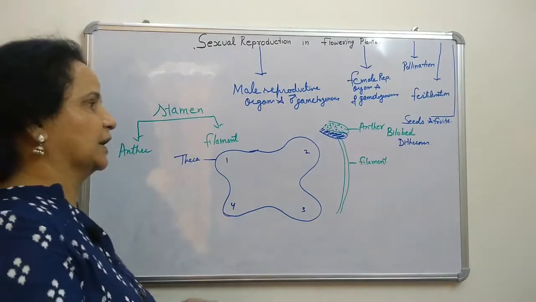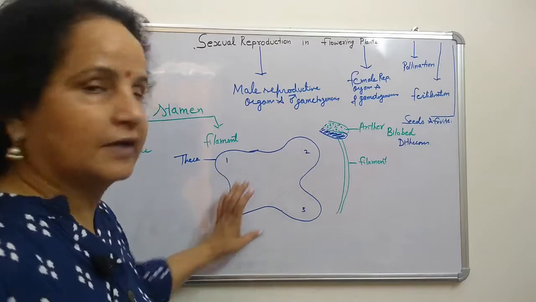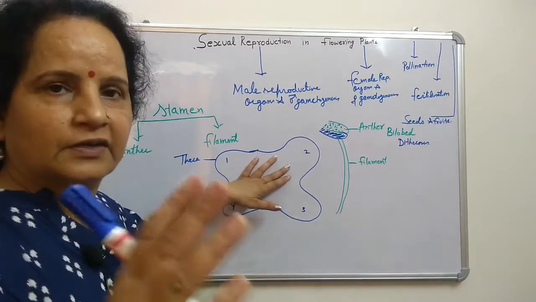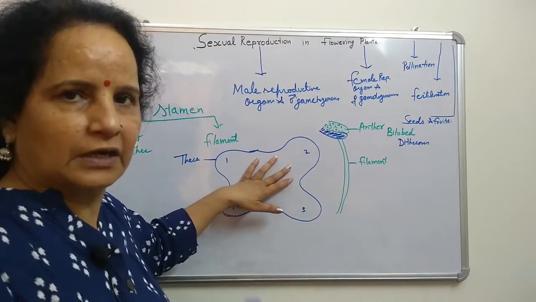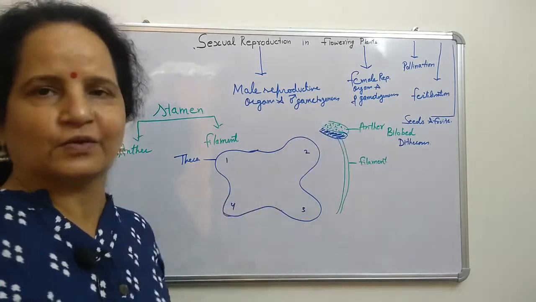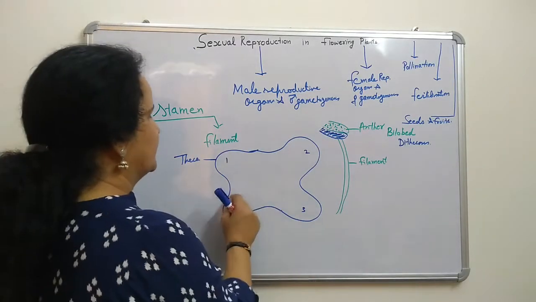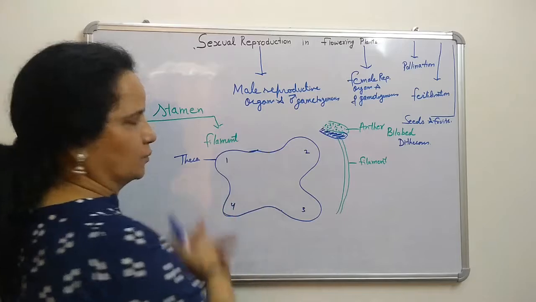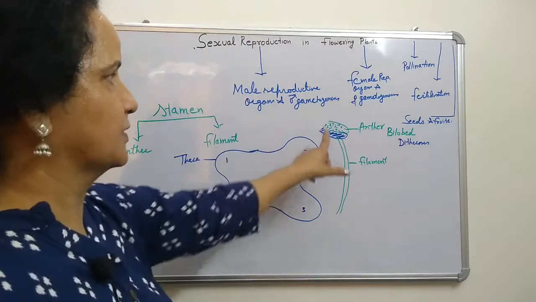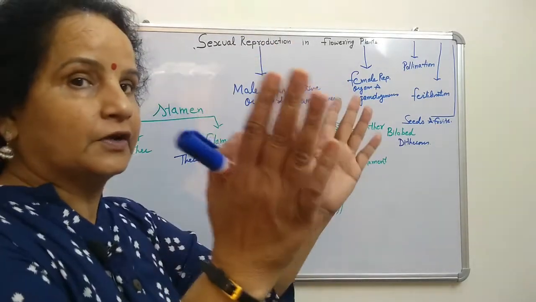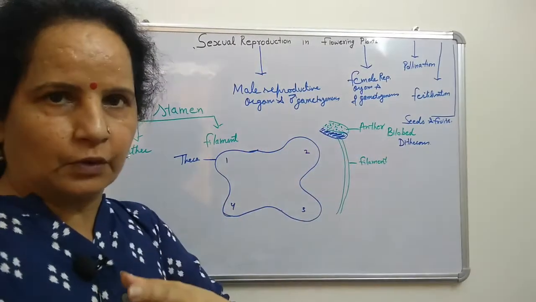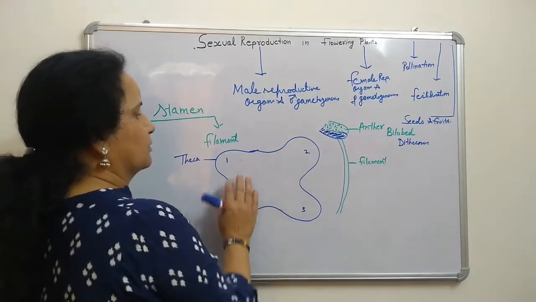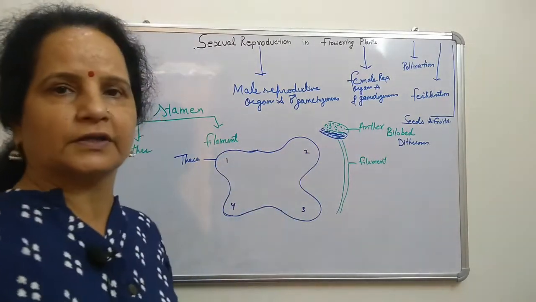These chambers look just like the spinal cord structure you see in class 10 and class 11. Grooves like structures are formed here, which is also the line of dehiscence, because it will rupture and then pollen grains will come out. The main thing here is the synthesis of pollen grains.